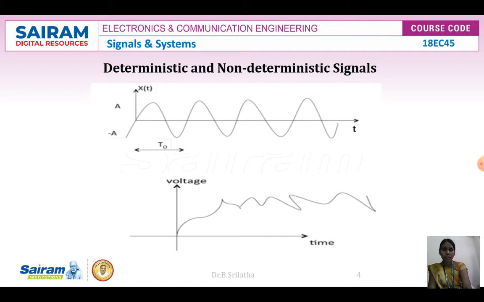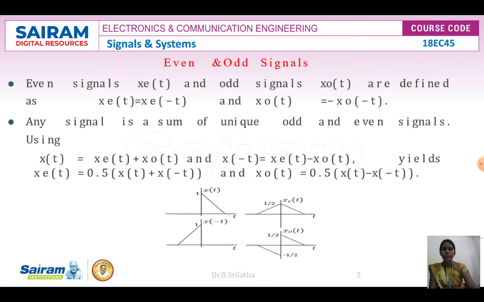In a non-deterministic signal we can't define the value of the signal, but here we can define the signal. If a signal can be defined, we call it a deterministic signal. If we can't determine the output values of a signal, we call it a non-deterministic signal.